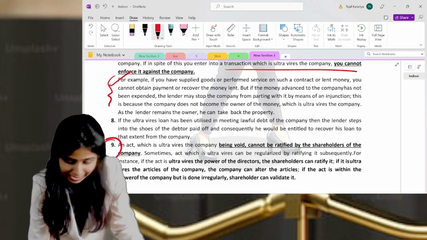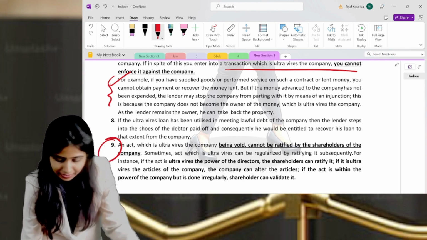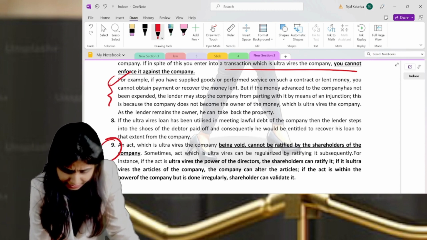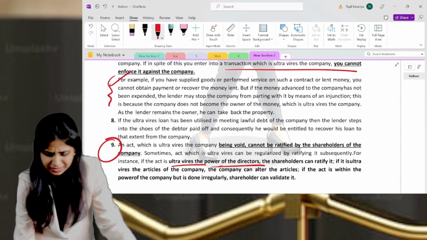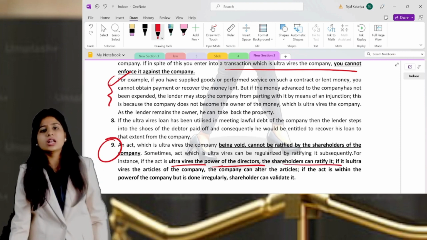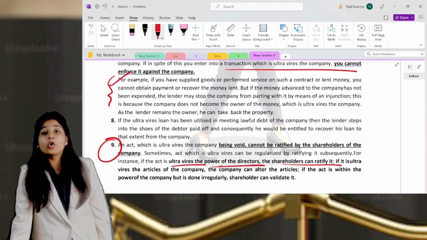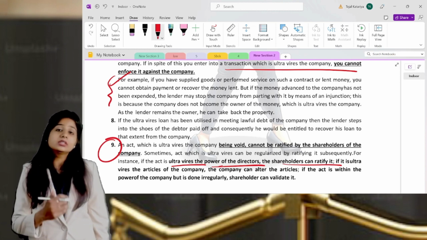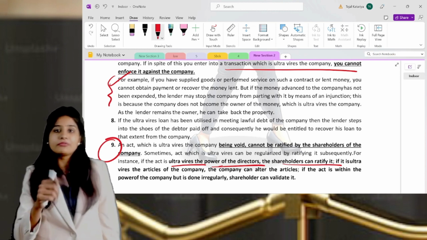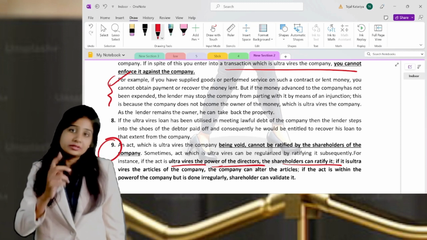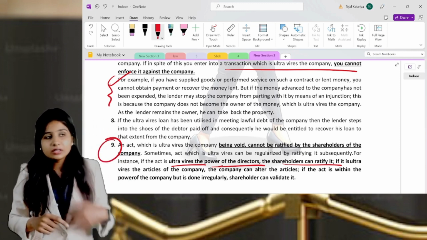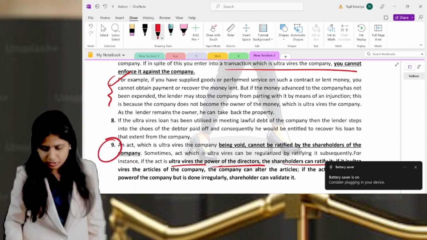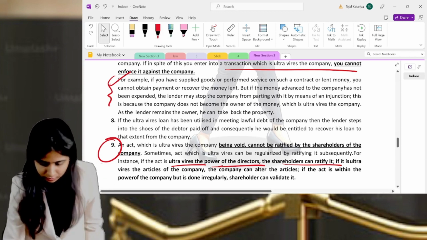The second line: sometimes an act which is ultra vires can be regularized by ratifying subsequently, because it is within the Companies Act. For instance, if an act is ultra vires the powers of directors, then the shareholders can ratify. If directors were allowed only to borrow money up to 10% of the paid-up share capital and free reserves, but the directors borrow beyond that, at least 15%, but 15% is within the Companies Act, so that is allowed. Then shareholders can ratify it. If it is beyond the directors' powers but within the Companies Act powers, then that's okay. Shareholders can ratify it.